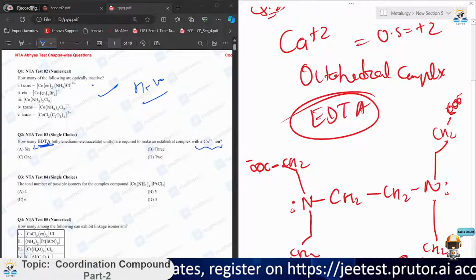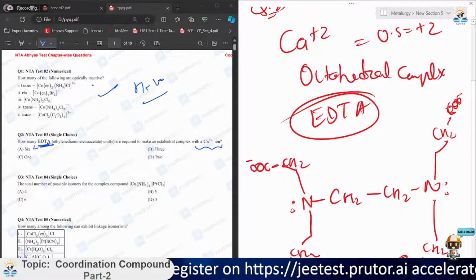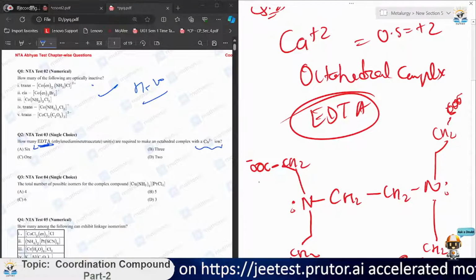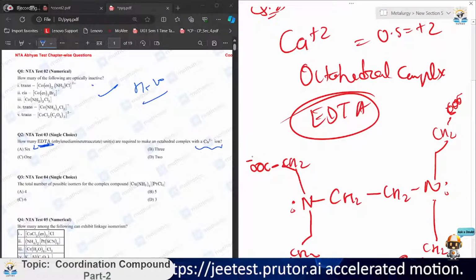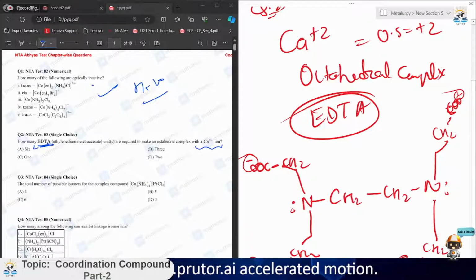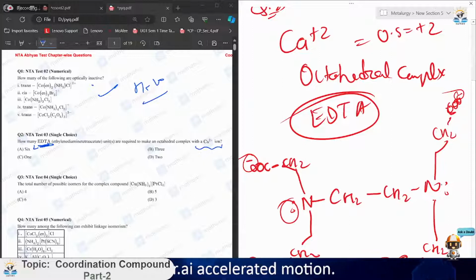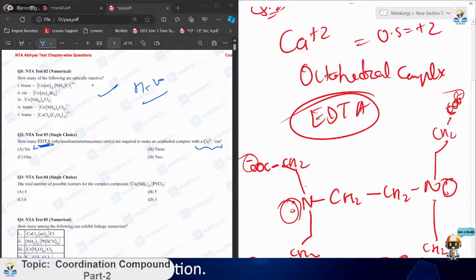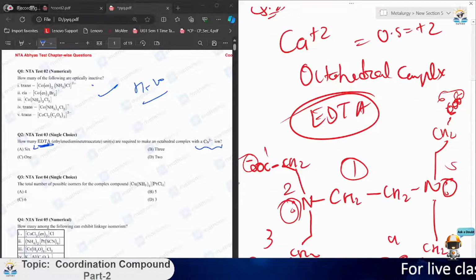If you want to make octahedral complexes, we need six donor atoms. So see here 1, 2, 3, 4, this is 5 and this is 6. Don't omit the nitrogens, because they also play an important role in the formation. So just 1, I guess. Its answer is 1.